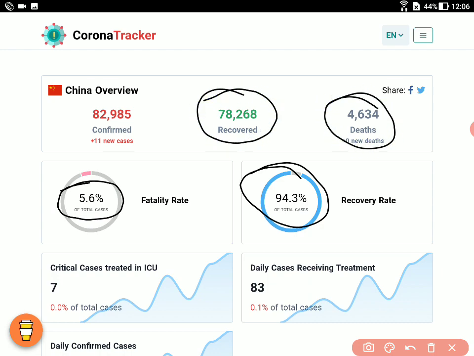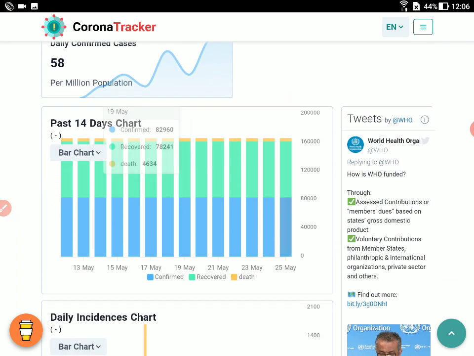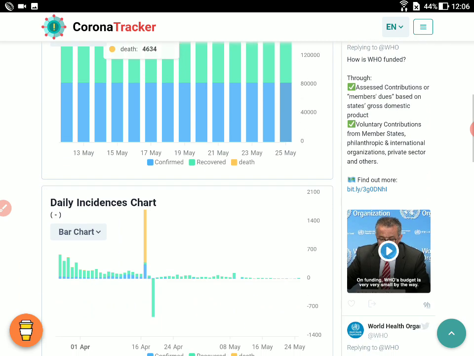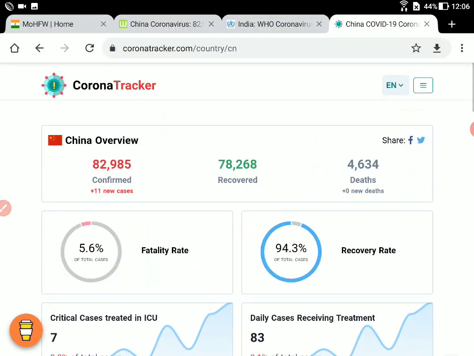If you add these two, you get somewhere around 82,000, so some 100 odd or even less than 100 cases are actually active now. If you look at the daily confirmed cases for China, the recovered cases are much higher and the deaths much lesser. This is something which is good. And this graph is encouraging, because new daily incidences are almost nil. The new daily cases are next to nil, which is a very good inspiration.